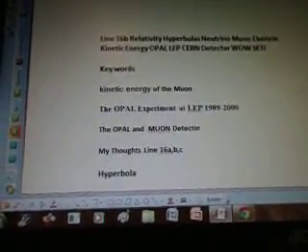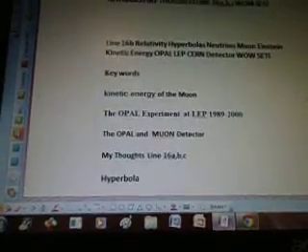The keywords are kinetic energy of the muon, the OPAL experiment at LEP 1989 to 2000, the OPAL and muon detector, and my thoughts of line 16 ABC. More keywords are hyperbola, superluminal neutrinos, conservation of momentum: initial momentum equals 0 equals final momentum equals p muon minus p neutrino. So they have equal momenta in opposite directions, of course. Let's just call it p. Conservation of energy in natural units, c equals 1: initial energy equals m pion equals final.